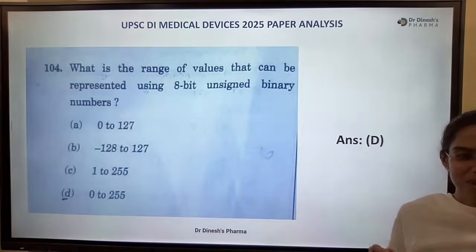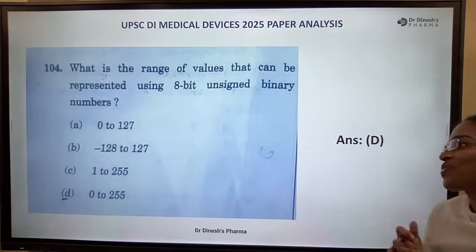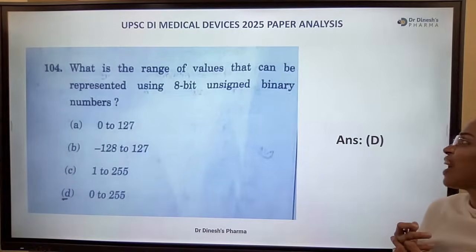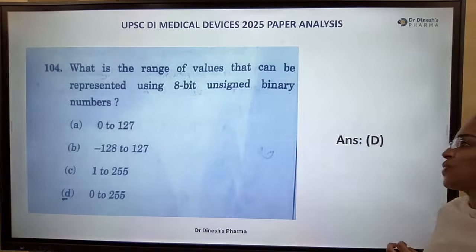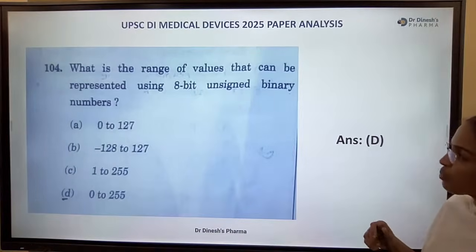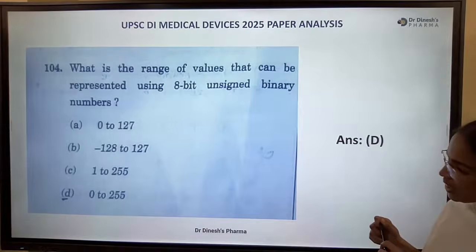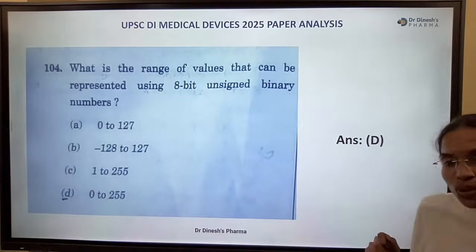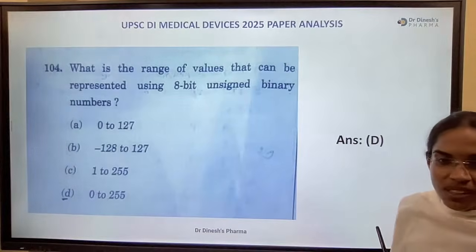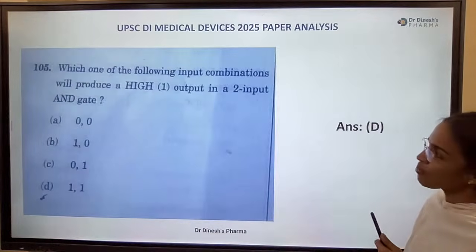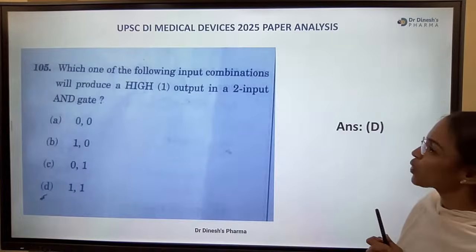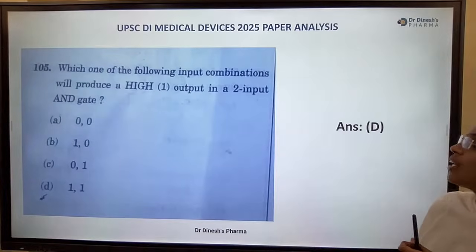You are tensed about your scores right now. Very good. So first mark completely, then go to your scores.